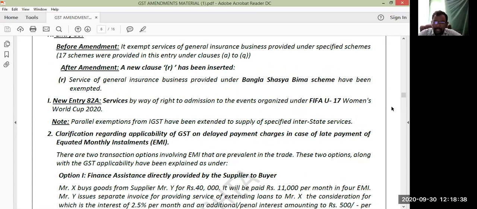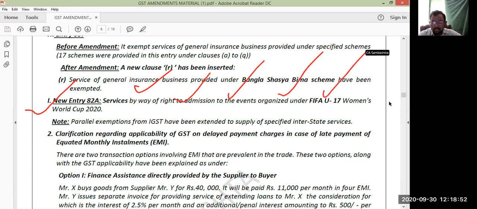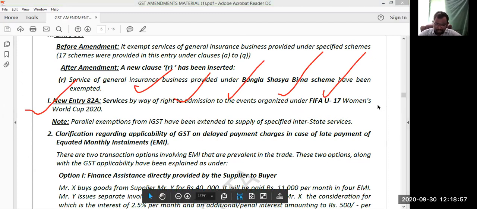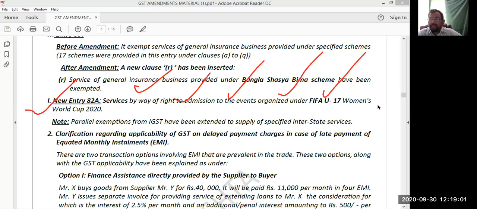New entry number 82 here. Again, this is in relation to the FIFA Under 17 Women's World Cup. Services by way of right to admission to the events organized under the FIFA Under 17 Women's World Cup 2020. Assuming that February 17th is the starting date of this World Cup, a match is going on in Bangalore. I'm a very big fan of football matches. I want to see this match live.